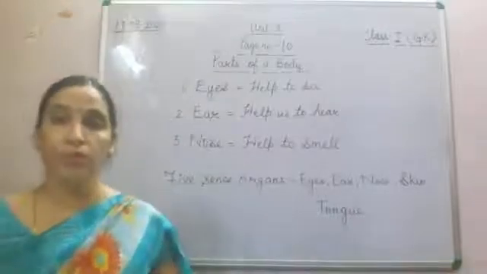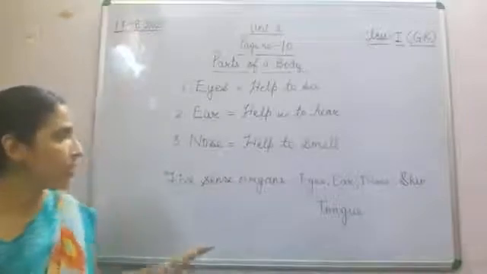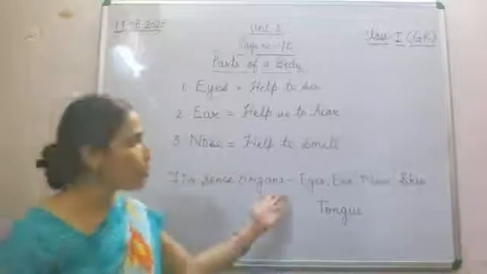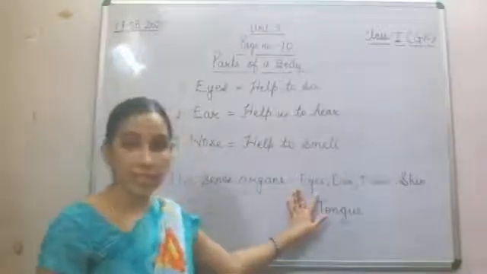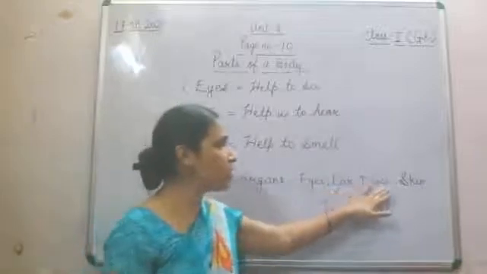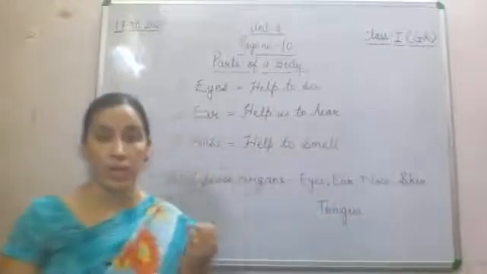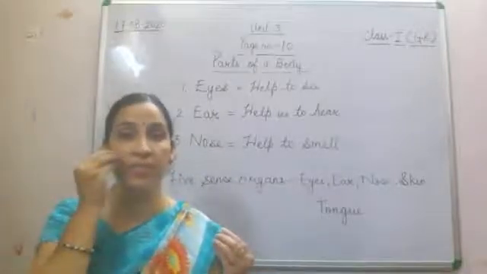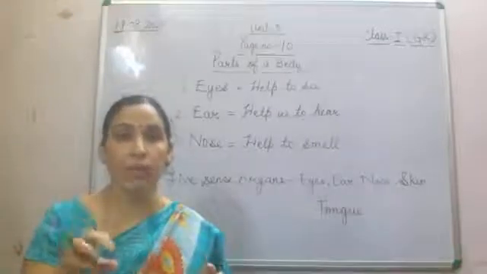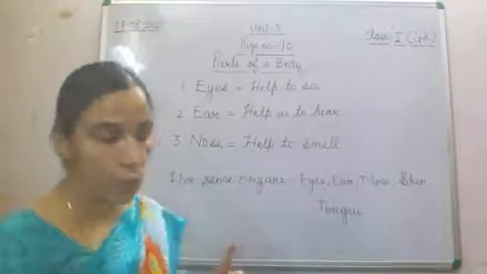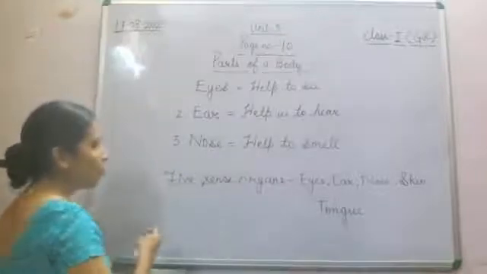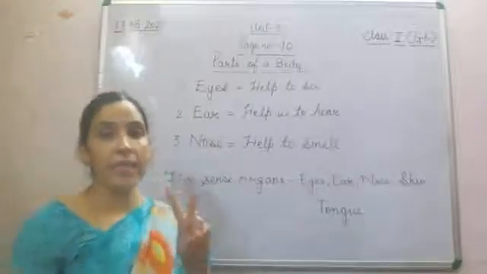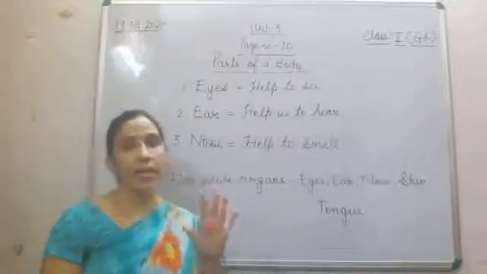These are also very important. Except tongue, all these 4 come in external organs. And what do they do? Eyes are used to see, ear is to hear, nose is to smell, skin is to touch or feel. Fine. आप कोई भी चीज आपको कैसे पता लगा? It is very soft. Your skin is very soft. How do you know? By touching it, by feel. So skin helps us to feel. So now number 4 we will do skin. Remember all these 5 sense organs: eyes, ear, nose, skin and tongue.